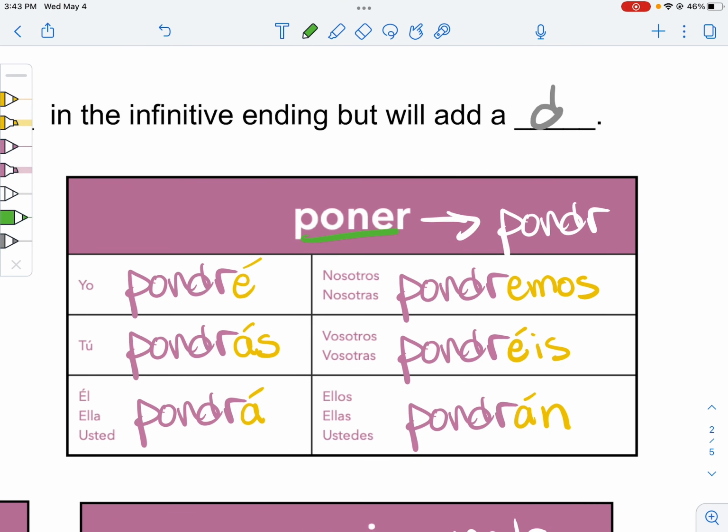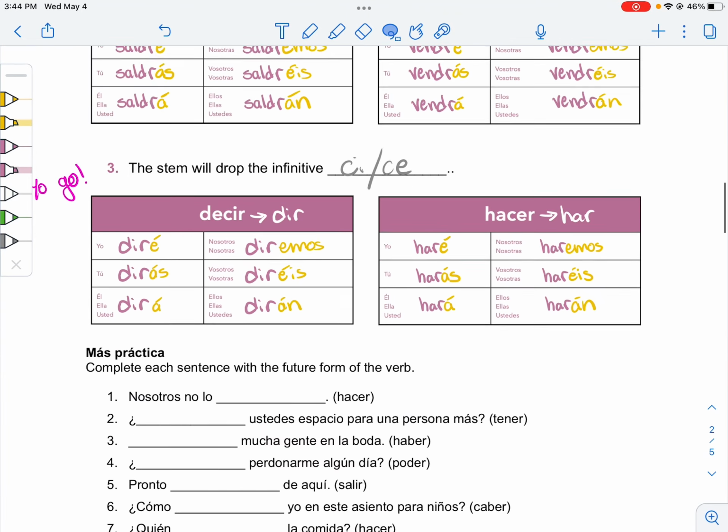You have other verbs that use poner as a base, like posponer, which is to postpone. So if you want to say, I will postpone, that's yo pospondré. It follows the same pattern as poner. You say, yo pospongo, I postpone. I will postpone is pospondré. So they form the basis of other verbs.